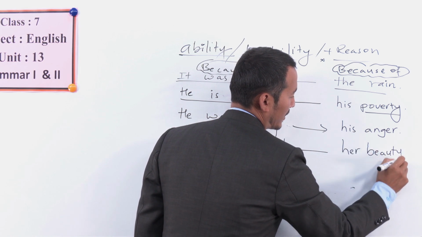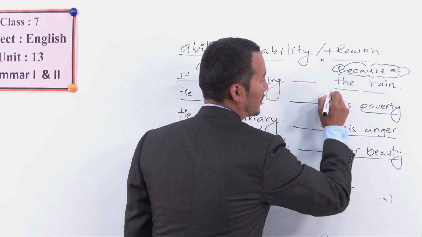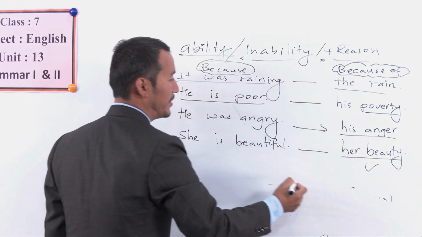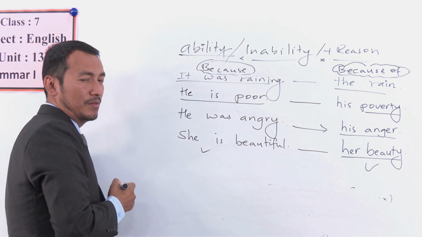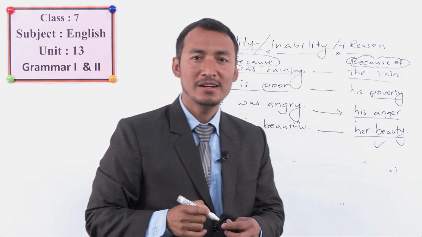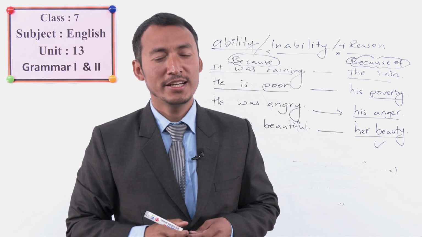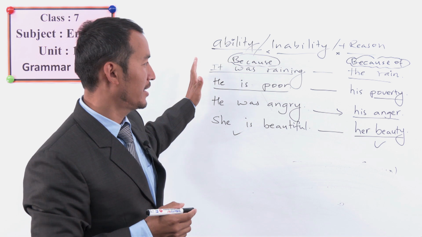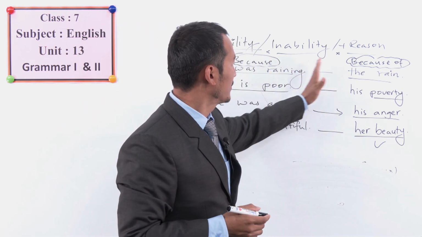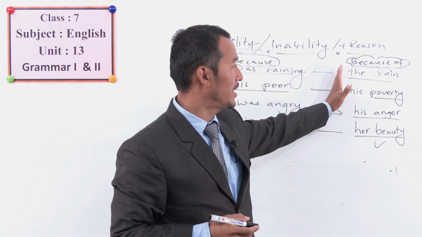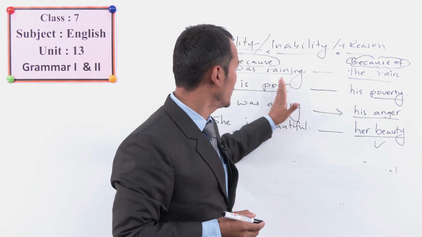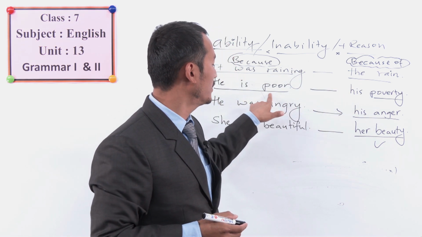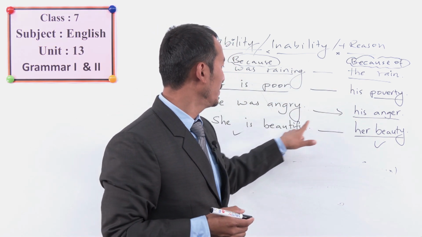This is a noun. Okay, students, so we use because of with such a noun phrase, and because for the clause, which is similar to a full sentence. It becomes a clause when it is attached to another sentence, and we make it a noun phrase, or group of nouns, by making some changes like raining to rain, poor to poverty, angry to anger, beautiful to beauty.